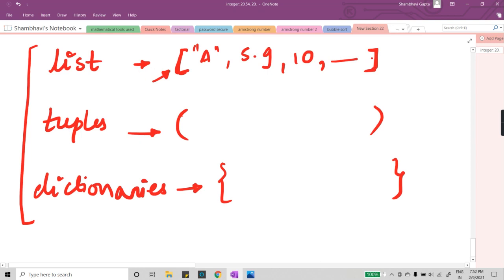You can store everything inside this list. Now, the case is not the same with tuples and dictionaries. We will discuss all these things later on. But I just told you how we denote a list, tuple and dictionary, and how you declare and write them.